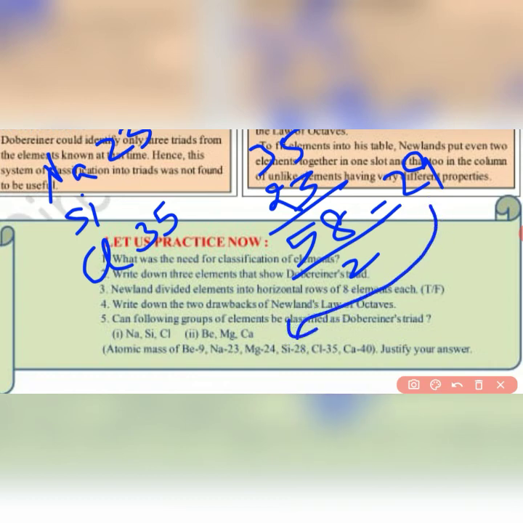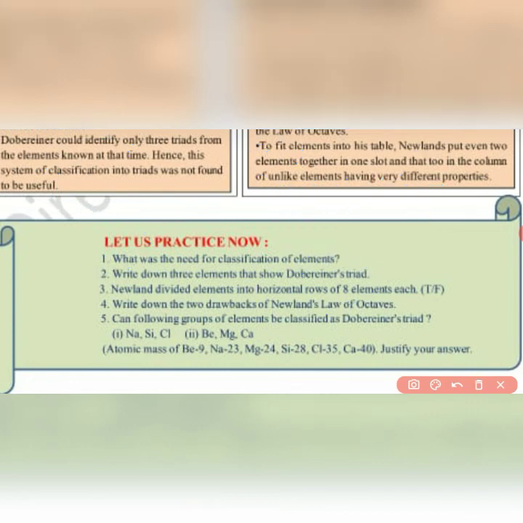So that means this group of elements is not classified as Dobereiner's triad, as silicon has atomic mass 28. Now let us see the second one. Second one is beryllium, magnesium and calcium. Atomic mass of beryllium given is 9, that of calcium is 40.